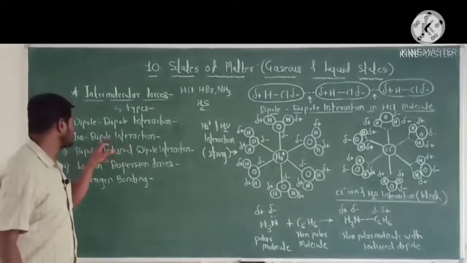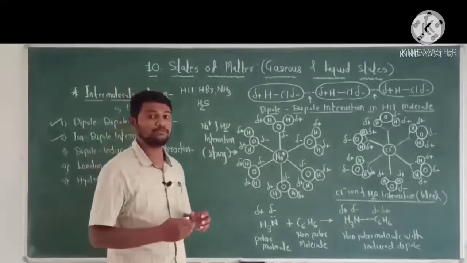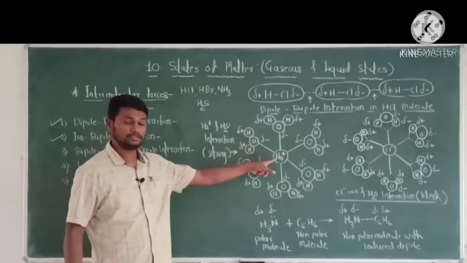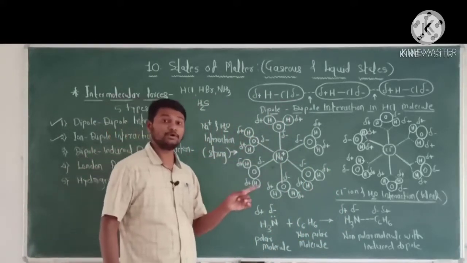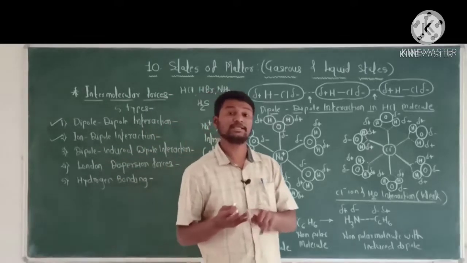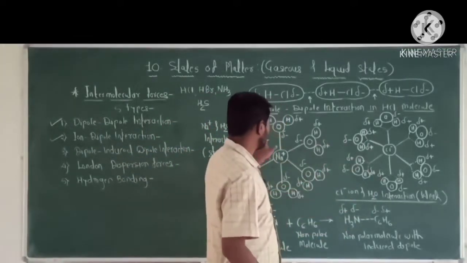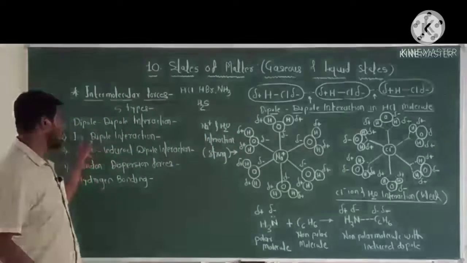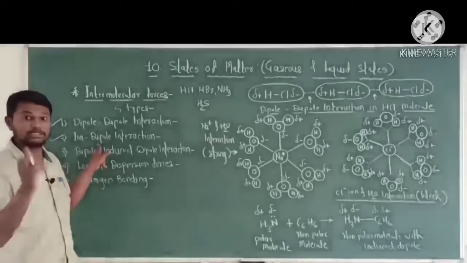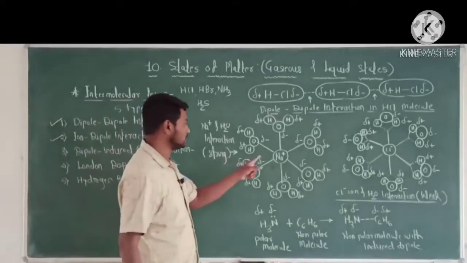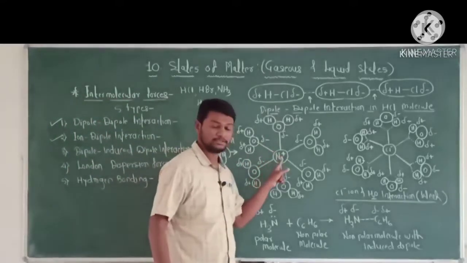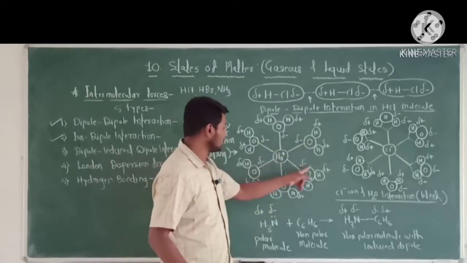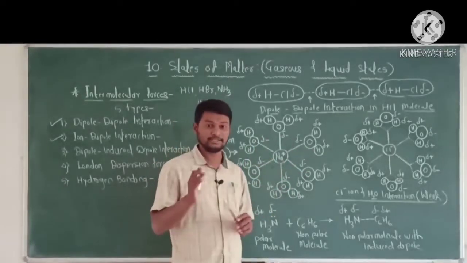Now the strength of ion dipole interaction depends on the size and charge of the ion, as well as the magnitude of the dipole moment and size of the polar molecule.